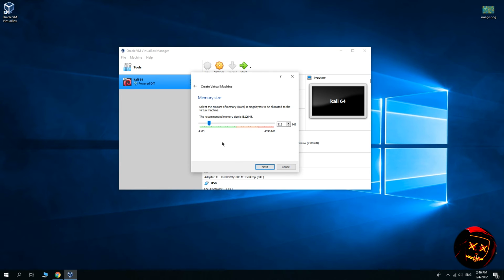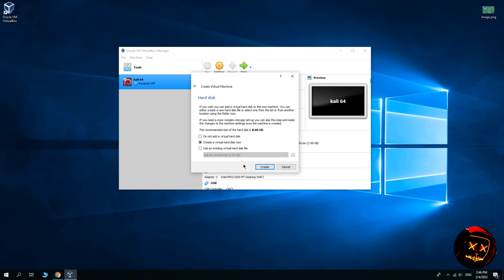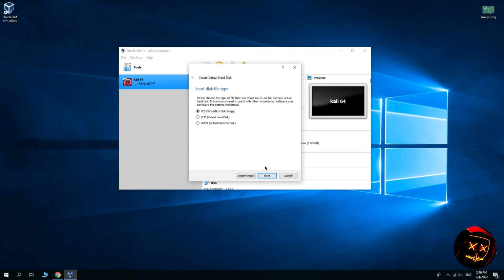Here you must choose the memory size of the operating system you want to install. Click on Next. In this part, don't touch anything because it's the best option. Click on Create. Again, click on Next.